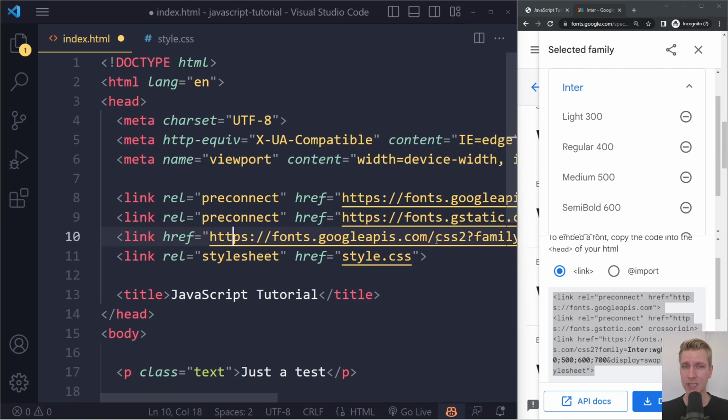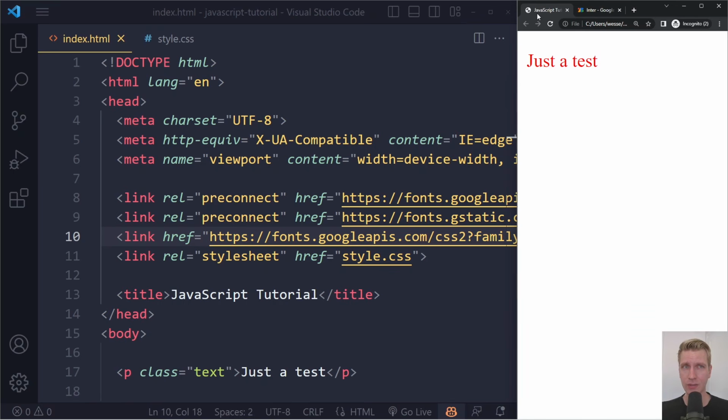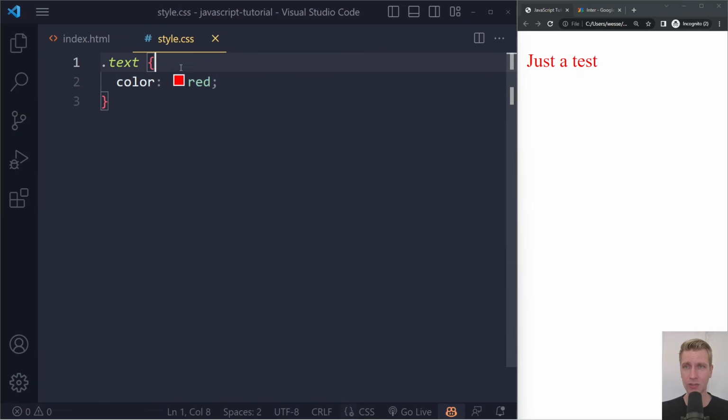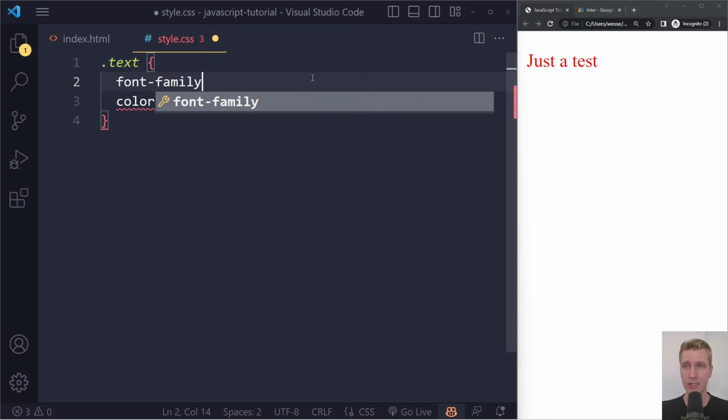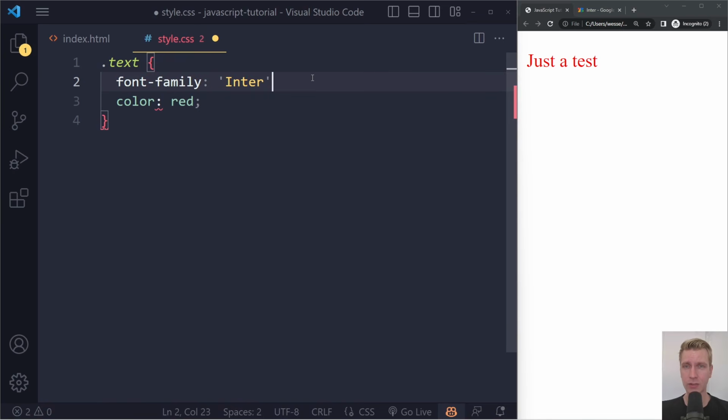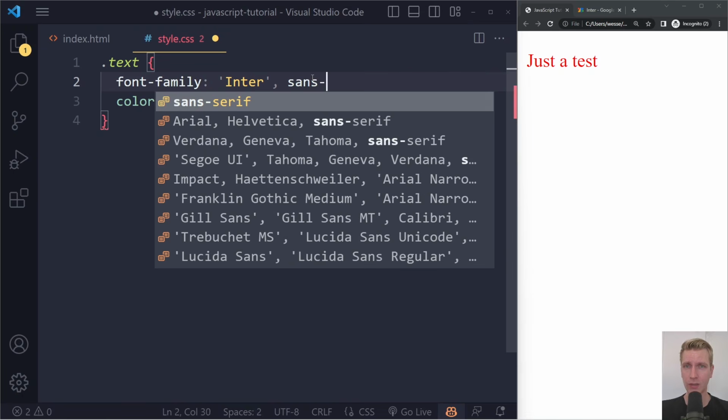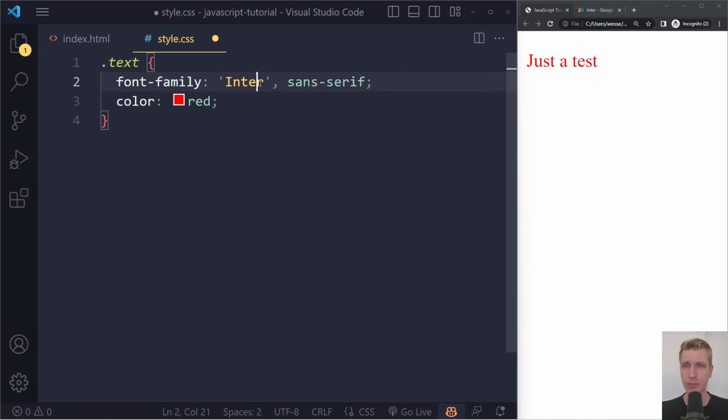So this is another example of an external resource. It's an external resource, so we have to link to it here in our HTML. Now if we refresh, it will not use that font immediately, so we have to set that in the CSS. Here we have to say the font family should be Inter, and typically we also want to have a backup font, because the Google font server may be down. So we say comma, if it's not available for whatever reason, pick any sans-serif font available on the user's computer.